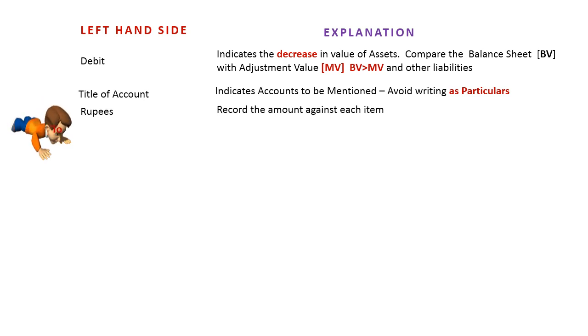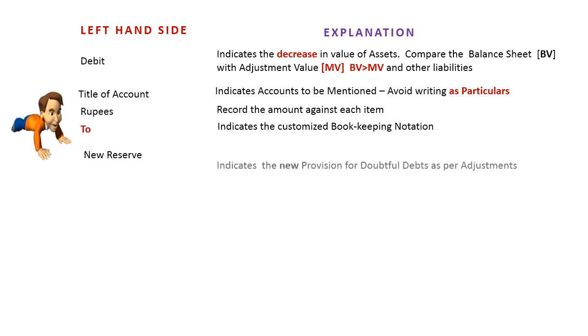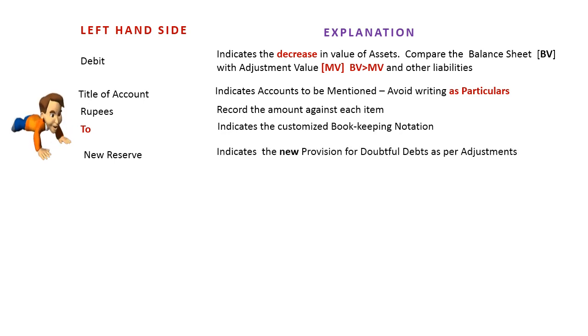Second, the bookkeeping notation. Please give respect. The new reserve, when the business wants to make a new reserve, bring it here as new provision for doubtful debts. Name of the asset.